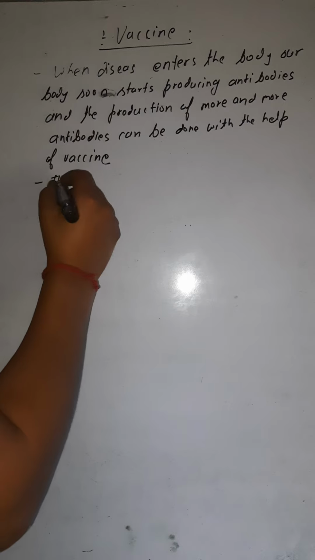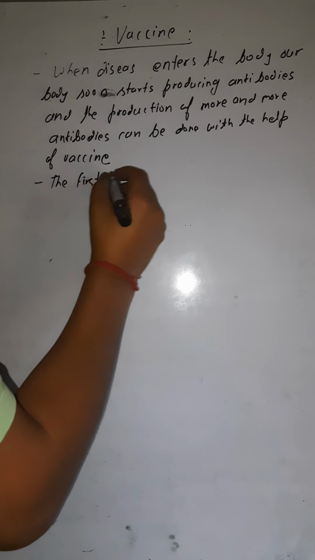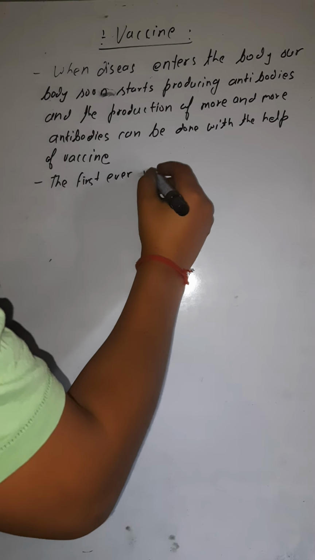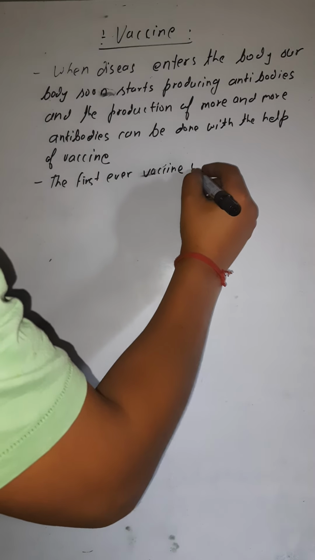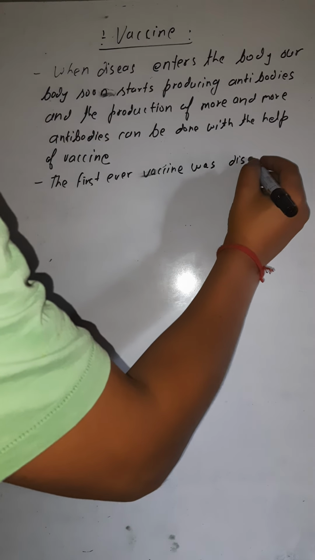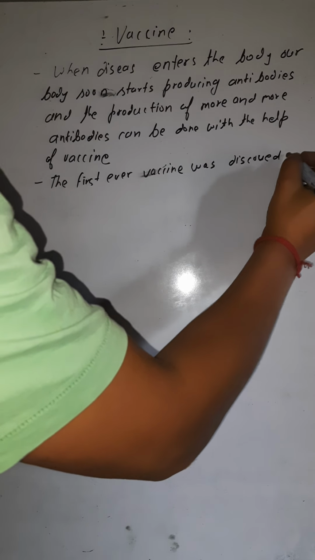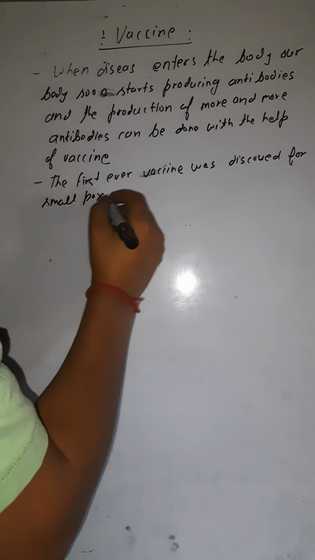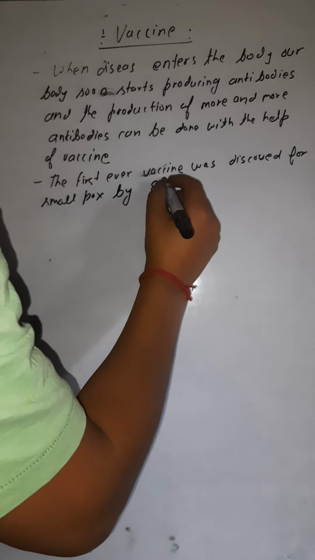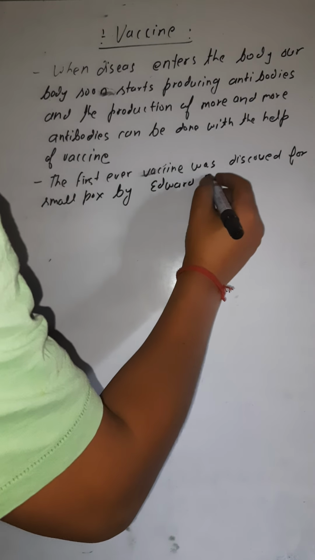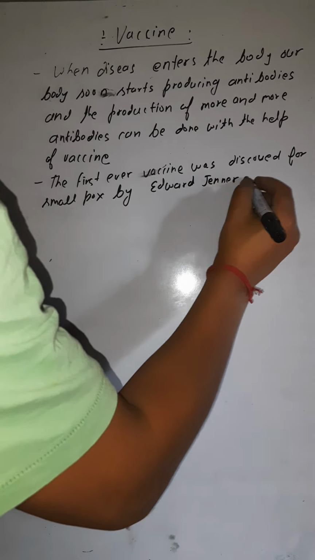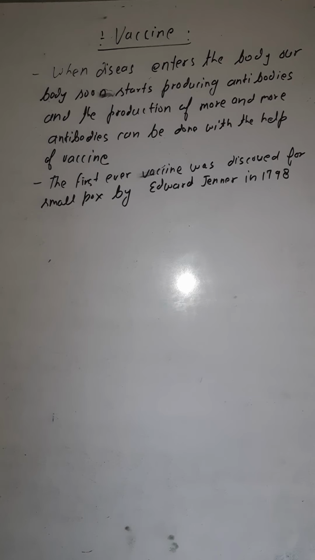Here I'm writing: the first ever vaccine was discovered for smallpox by Edward Jenner in 1798.